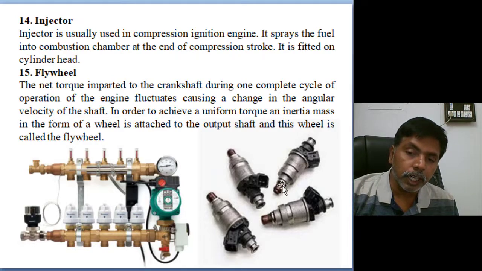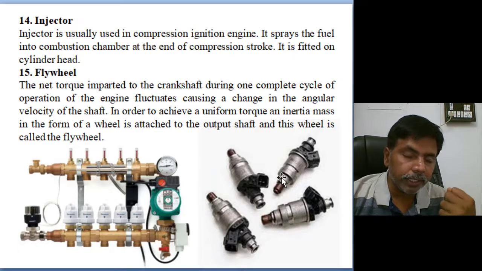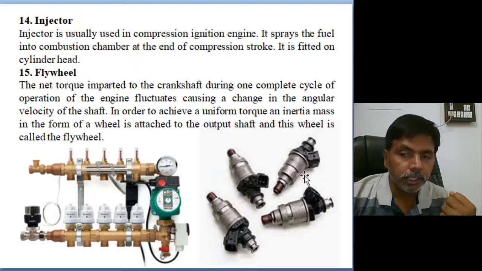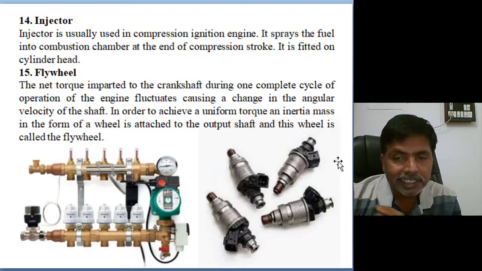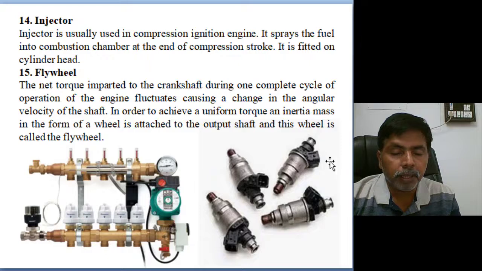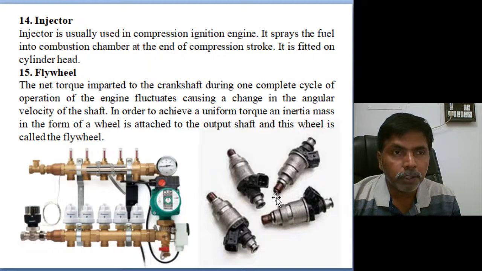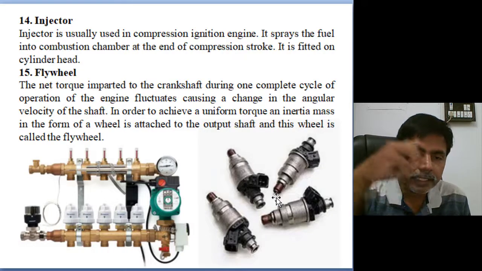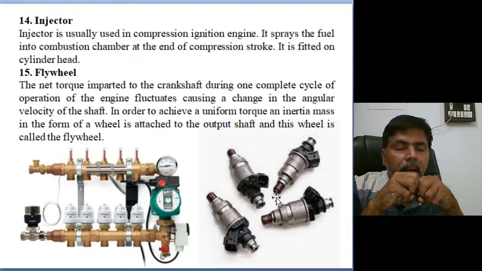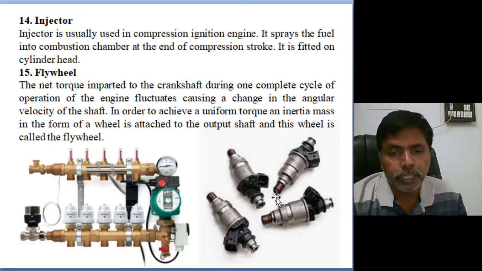The injector always contains one nozzle. This nozzle is always covered by a spring, and with the spring tension it is always in closed condition. When we inject the fuel, by that force, against the spring tension, the valve will open, and the high pressure fuel is injected through the nozzle inside the cylinder, meaning a fine atomized fuel flow will take place.